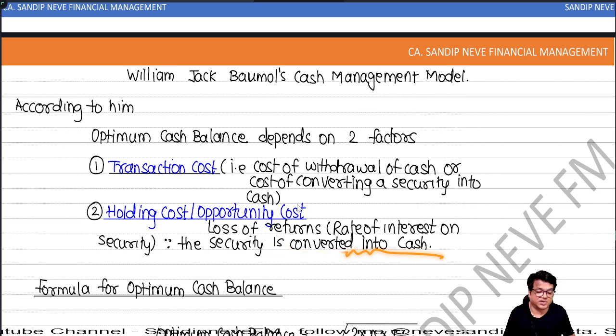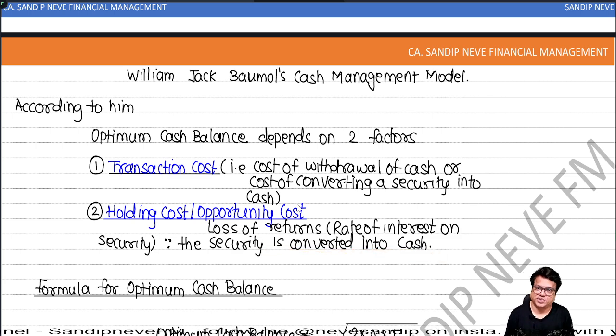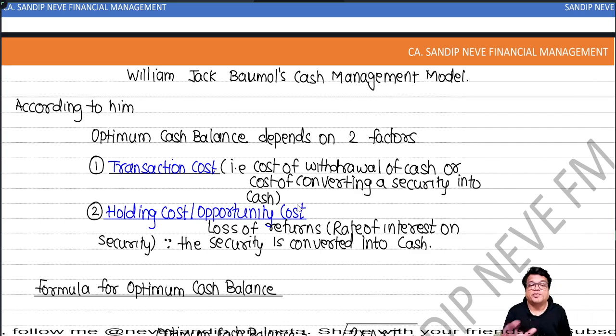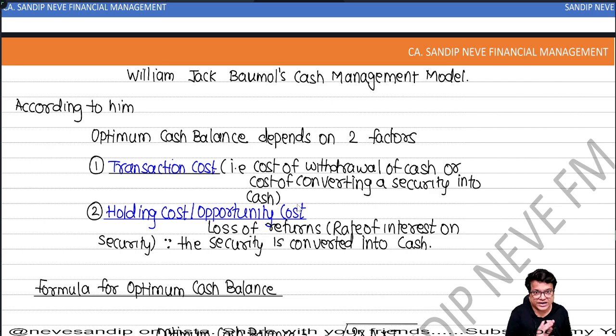Okay, I'll just give you an example. Suppose the bank is paying me 7%. I have deposited 1 lakh rupees in the bank. So the bank will give me 7,000 rupees interest at the end of the year. Now next year I need that money for certain expenses. So I withdraw from the bank and keep that 1 lakh at my home.